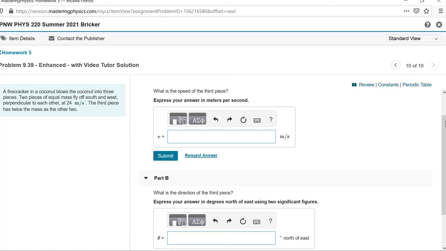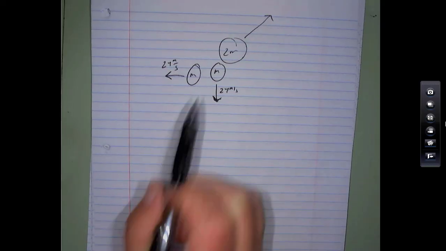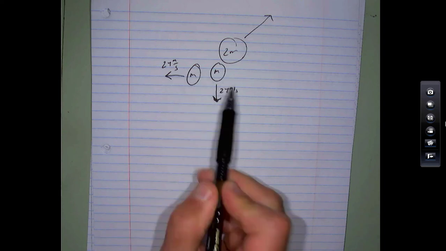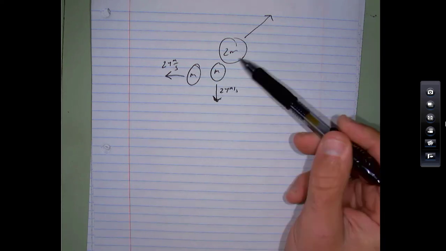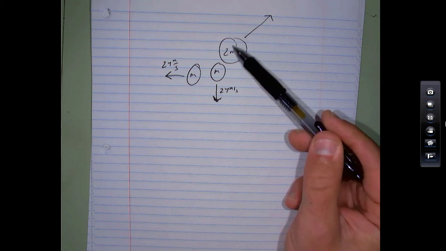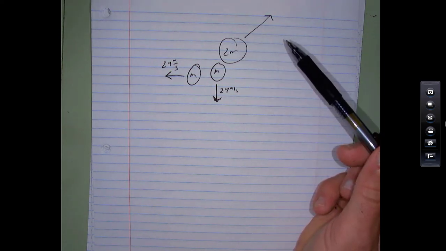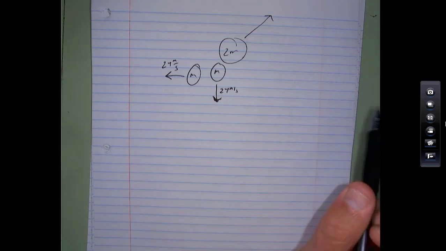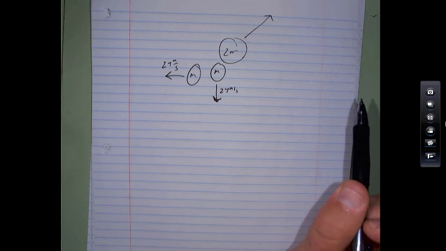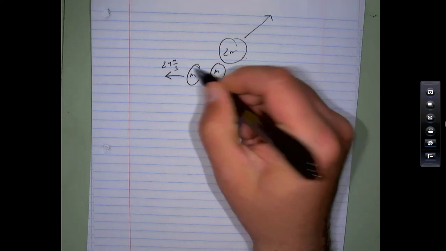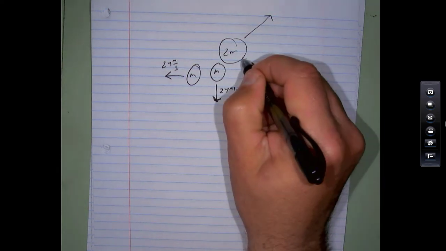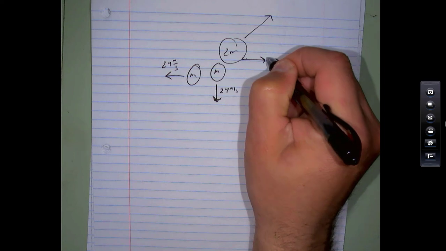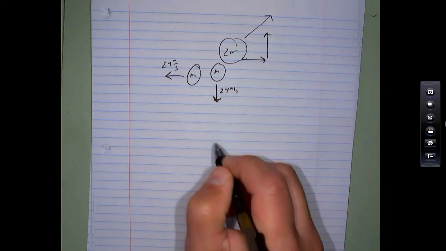Okay, let's take a look at it. Okay, so we've got one mass flying off to the west, 24 meters per second, another mass flying off south, 24 meters per second, and then one that's twice as massive, so I called it 2m. It's got to fly off some different direction. So there's no momentum before the explosion. There can be no net momentum after the explosion. I mean, the individual pieces have momentum, but the system, there's no external force on the system, just an internal force. So this is going to fly off this direction, and it's going to have a part that way.